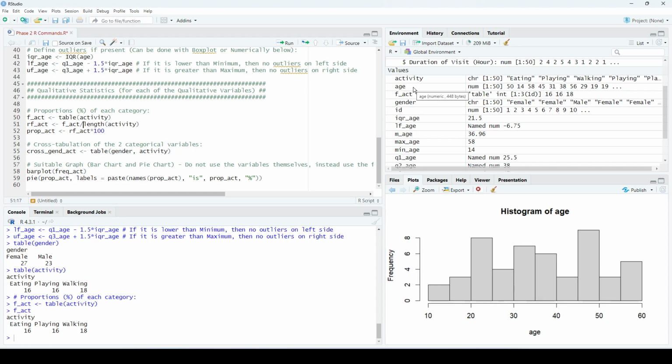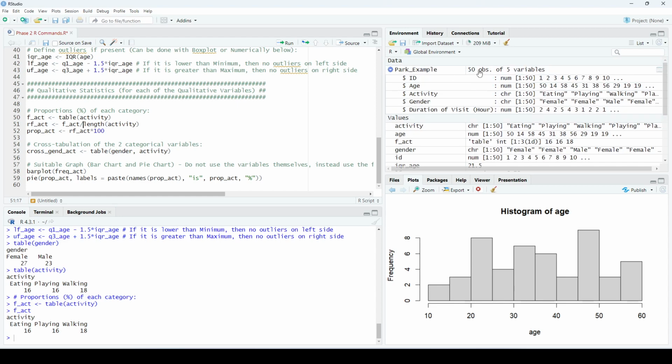You can find the total of the variable in two ways. You can either go here and check how many observations I have. So here I have 50. So I will just write divide by 50. Or if you don't know, or if you are lazy to look it up, just write length of the variable activity. So what will R do here? R will go check the variable activity, see how many observations I have in here, and find its length, which is 50. So it will find the relative frequency table.